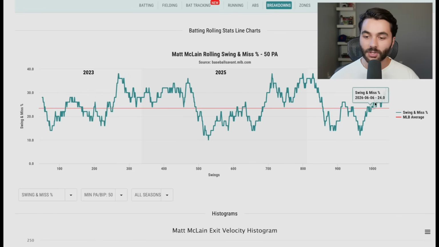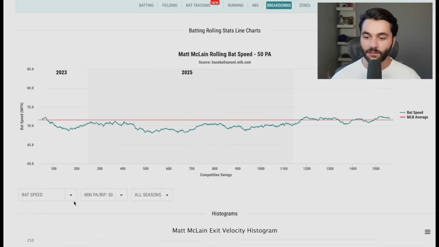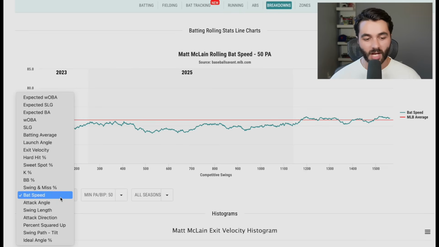Matt McLain's swing and miss rate has gone up, but it's not necessarily a tell-all for a guy like Matt McLain. Sometimes we kind of just hope that someone like him is getting to raw power. Maybe check out rolling bat speed for Matt McLain. Also up a little bit, but kind of has just been up this whole year. Seeing the low bat speed all of last year for Matt McLain honestly still gives me confidence in a bounce back because he was coming back from that wretched shoulder injury, which is terrible.